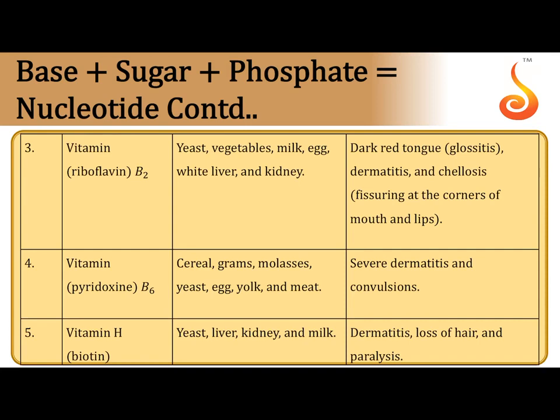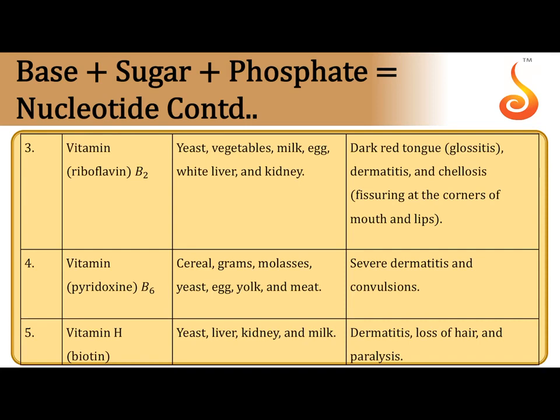Vitamins may be soluble in water, may not be soluble in water. The vitamins B and C both are soluble in water. They are called water soluble vitamins. The other vitamins like D, E, K are fat soluble vitamins. If water soluble vitamins are there, they must be replaced daily. So in our food, in our diet, B and C vitamins must be there, because since they are water soluble, they will go out from the body in the form of sweat or urine.